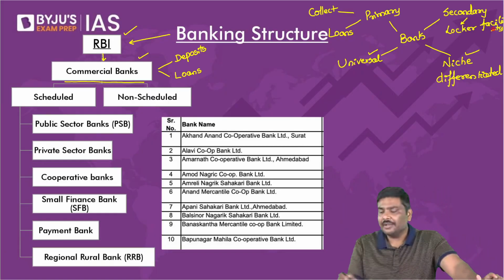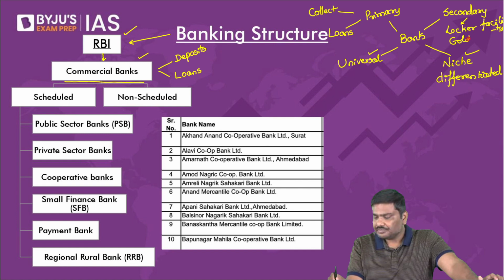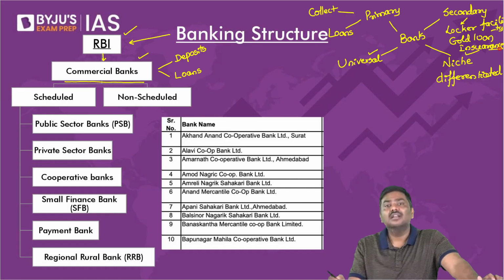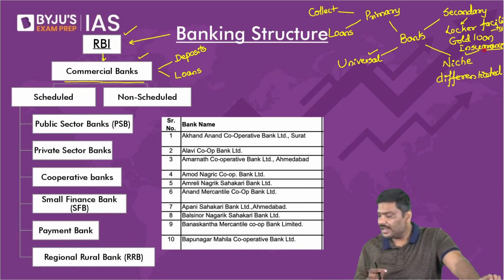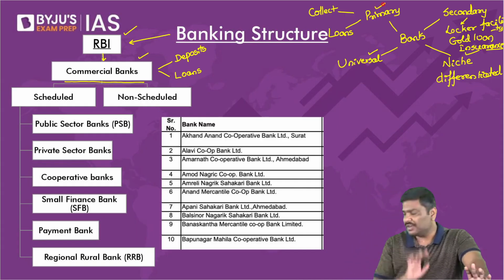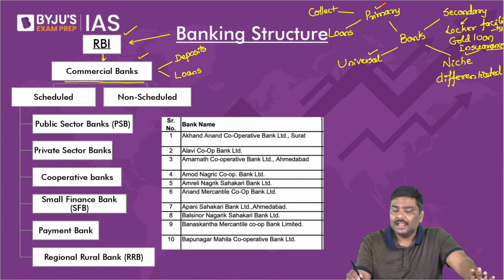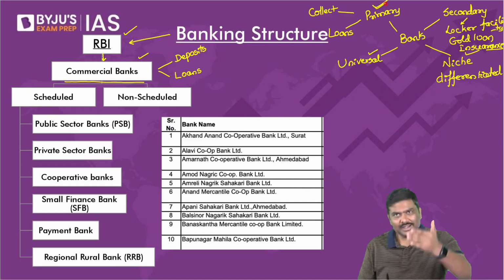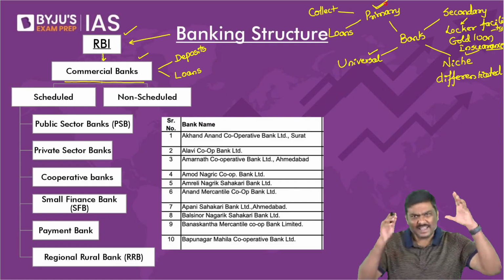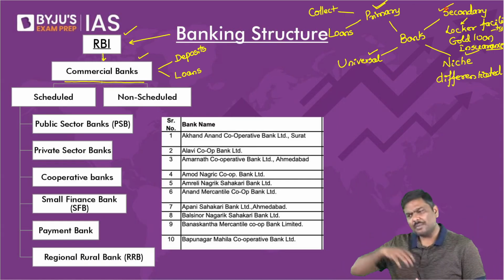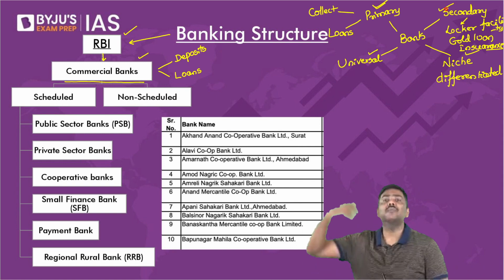So, locker facility, what about gold loans? What about insurance facility, etc.? Now, please understand, historically banks are mainly associated with primary functions, that is, collect money and give loans. These are the most important functions of a bank. Whereas over a period of time, secondary functions also have been developed.